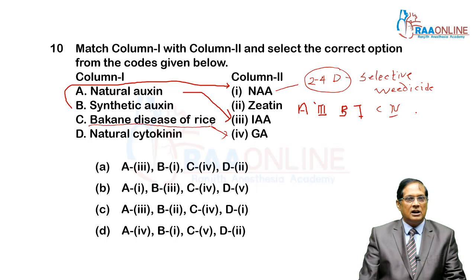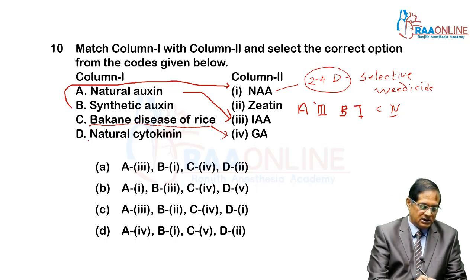Some scientists observed a fungus in the neighborhood of those abnormally tall paddy seedlings, and that fungus was Gibberella fujikuroi. The secretions of that fungus were responsible for that abnormal tallness. That hormone is later recognized as gibberellin. Gibberellins are gibberellic acid. They are acidic in nature in aqueous solution.